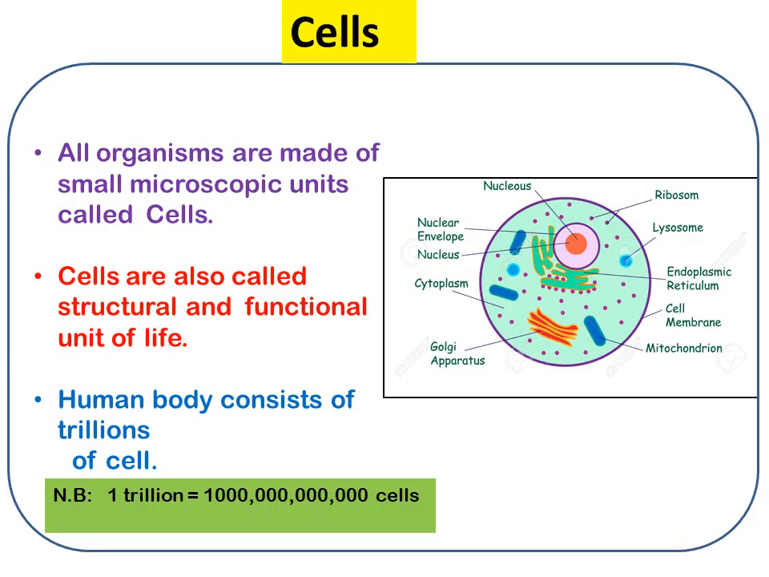So students, why do we respire? All living organisms are made of small microscopic units called cells. Cells are also called the structural and functional unit of life. These cells have different functions to perform in the organism, such as digestion, respiration, transportation, and excretion.